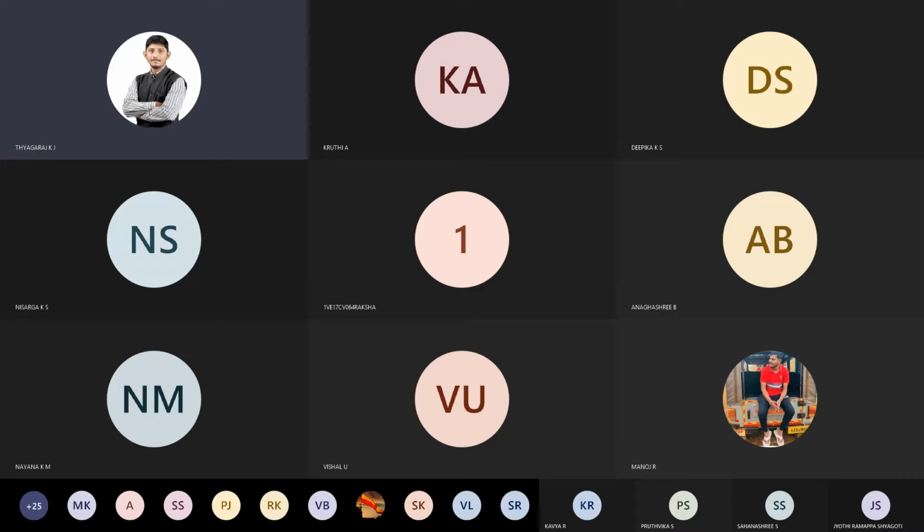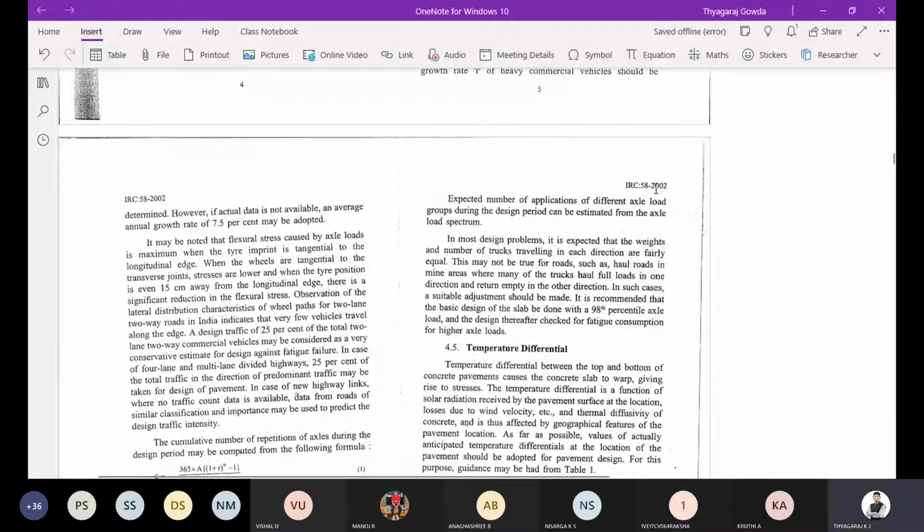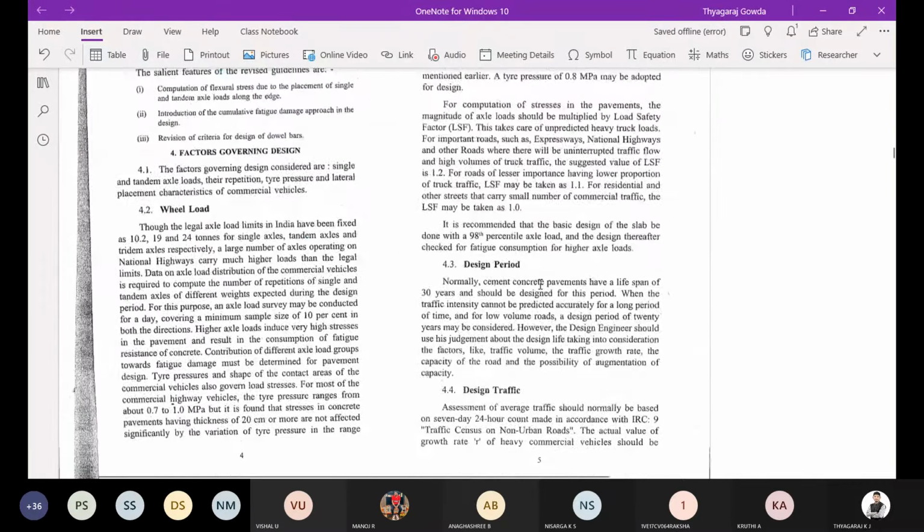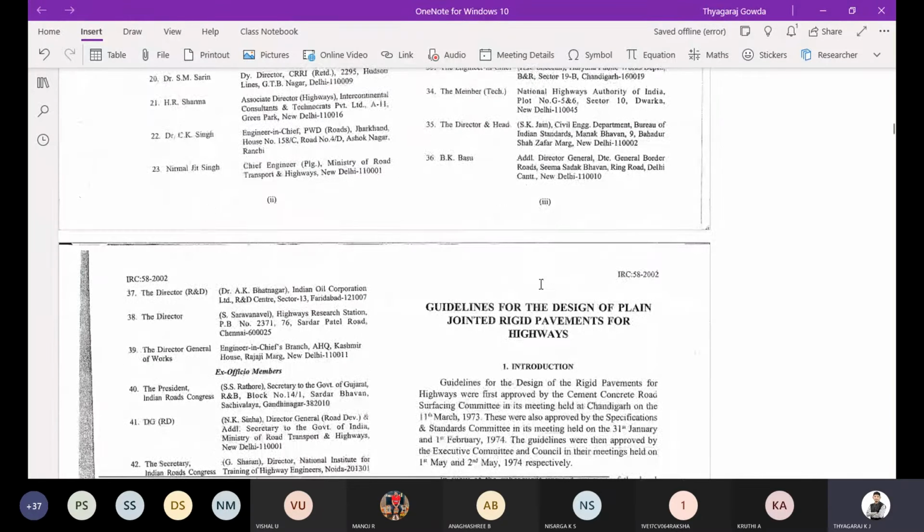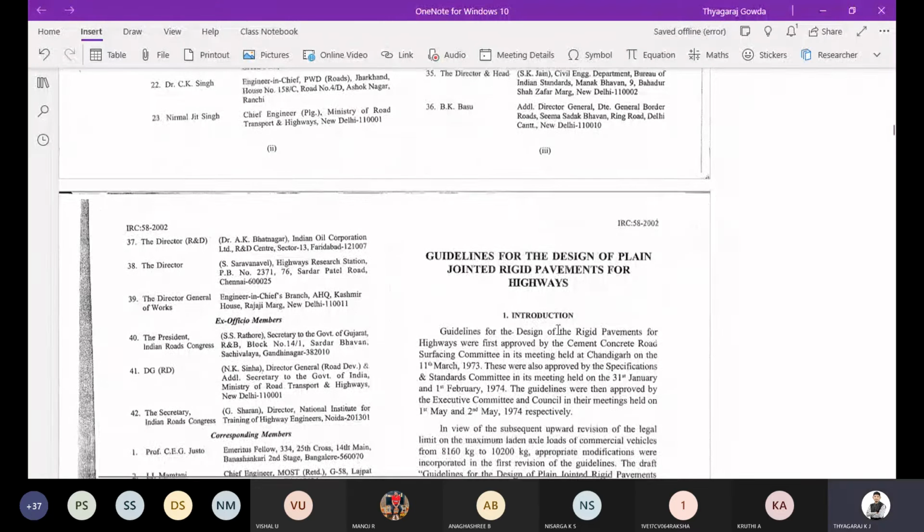So now we will go for one solution. There is one problem, so I'll share my screen. Wait a minute. Are you able to see the screen? Yes, sir. Okay.